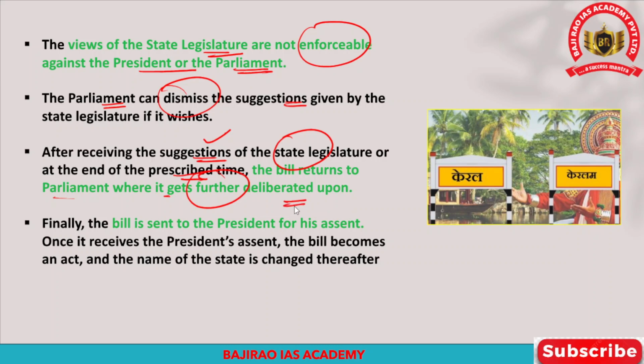So there will be a lot of debates and discussions over renaming of the state. However, the final step is that the bill, after being passed in both houses of the parliament, will be sent for the presidential assent. Once the president gives his or her assent, the bill will become an act, and the name of the state stands changed thereafter. So this is the procedure involved in changing the names of a state.